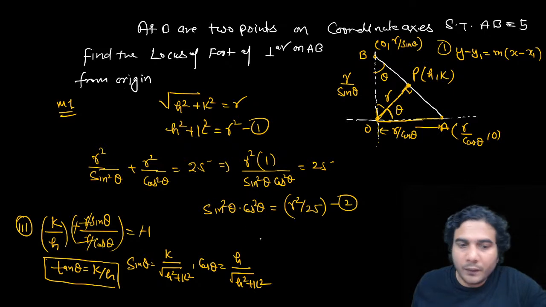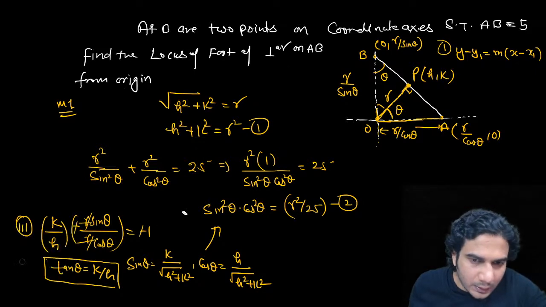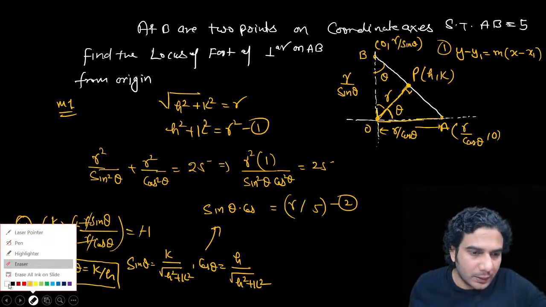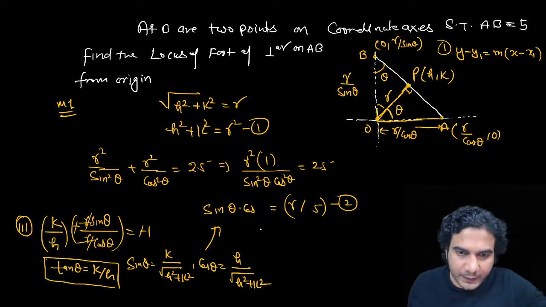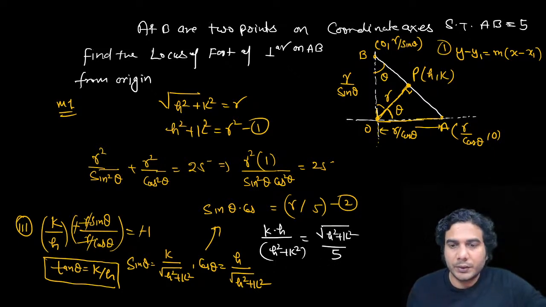All right. Now we can put sin theta and cos theta in equation number 2. So we can write sin theta cos theta is equal to r upon 5, taking the square root. Now we put the value of sin theta cos theta. So it is going to be k into h upon under root of h square plus k square into under root of h square plus k square, which is h square plus k square, and this is equal to r, and r is under root of h square plus k square divided by 5. Okay, so this is what we are getting.